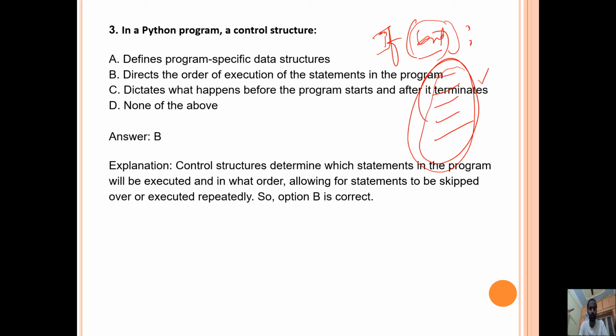That's how it directs the order of execution of the statements in the program. So this is B. The control structure determines which statements in the program will be executed and in what order, allowing statements to be skipped or executed repeatedly. So the option is correct.